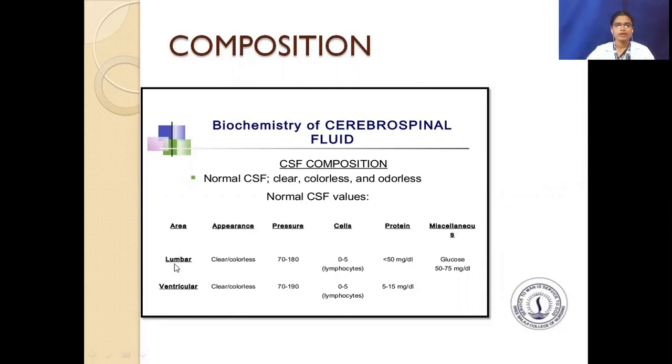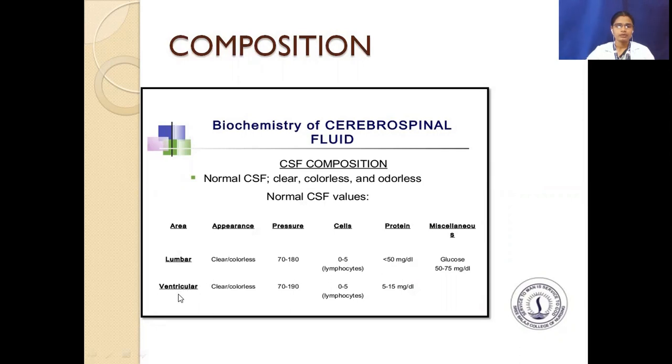In area, we can see first one is lumbar. The CSF should be clear and colorless. Pressure should be 70 to 180. The cells 0 to 5 lymphocytes and proteins should be less than 50 mg per deciliter. The other miscellaneous, glucose, should be 50 to 75 mg per deciliter.